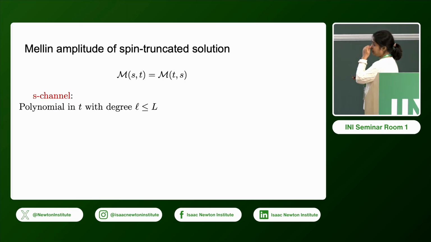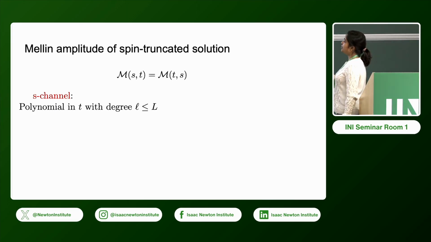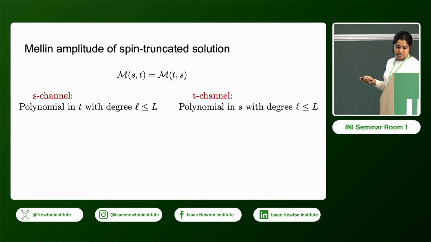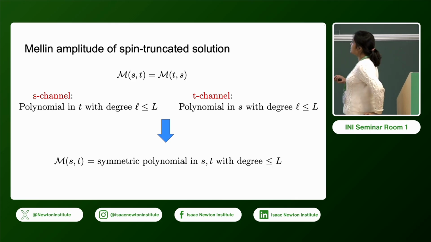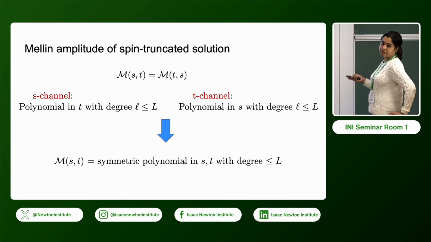So the crossing symmetry in terms of the Mellin amplitude is the following. From the S channel, we see that this Mellin amplitude is a polynomial in T with degree capital L, and from the T channel, this is a polynomial in S of the same degree. So what this tells us is that if these two are the same, then this Mellin amplitude must be a symmetric polynomial in both S and T of degree less than or equal to L.